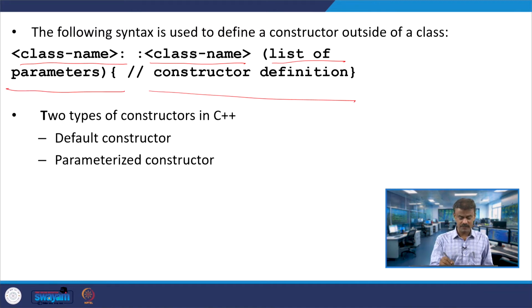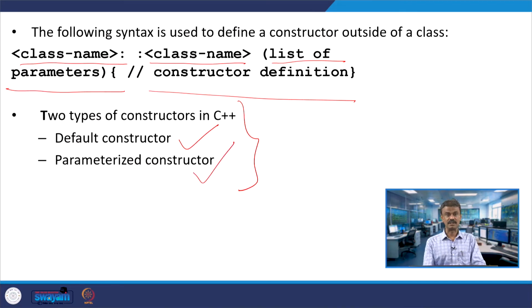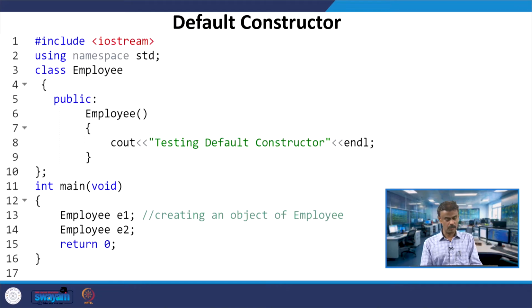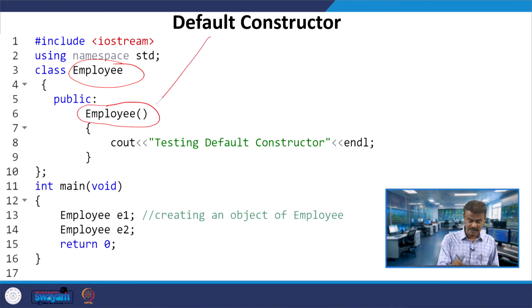There are two types of constructors in C++: the default constructor and the parameterized constructor. We are going to see what is meant by each of them. Let us first see the meaning of the default constructor. Let us have class Employee. Here, the name of the class and the constructor are the same, and this is in fact the default constructor.